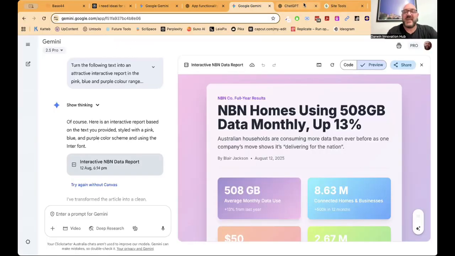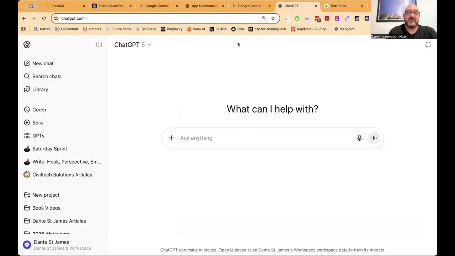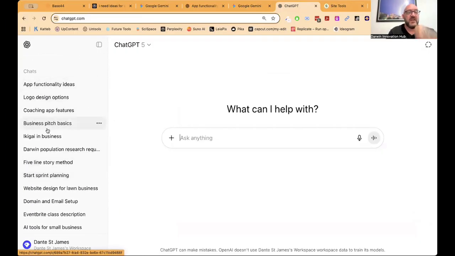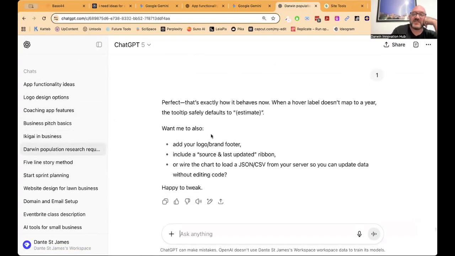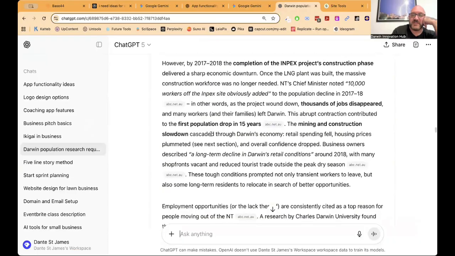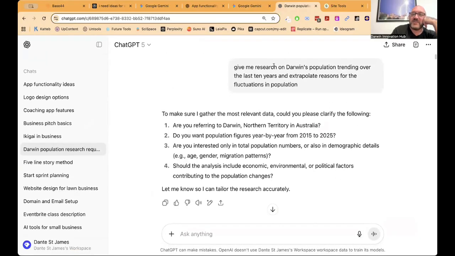So we can do the same in ChatGPT. We can do all those same things, especially in this GPT-5. It does a pretty good job of that. In fact, if I go backwards, I did one very recently. I did some Darwin population research, and I just asked it basically, let's go back to the beginning. Give me research on Darwin's population trending over the last 10 years and extrapolate reasons for the fluctuations in population.